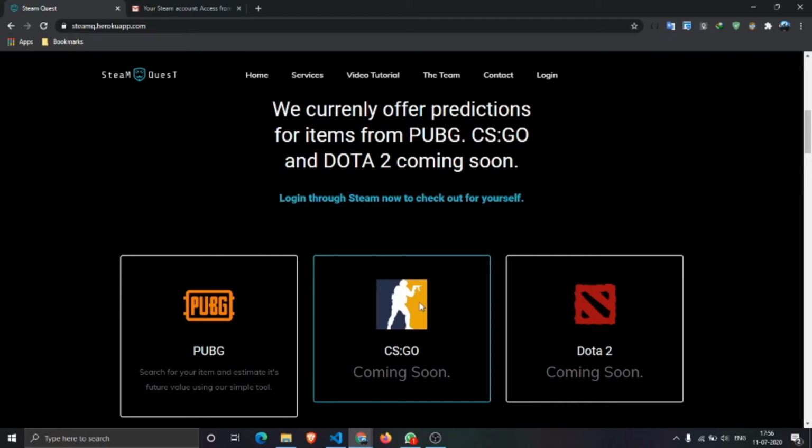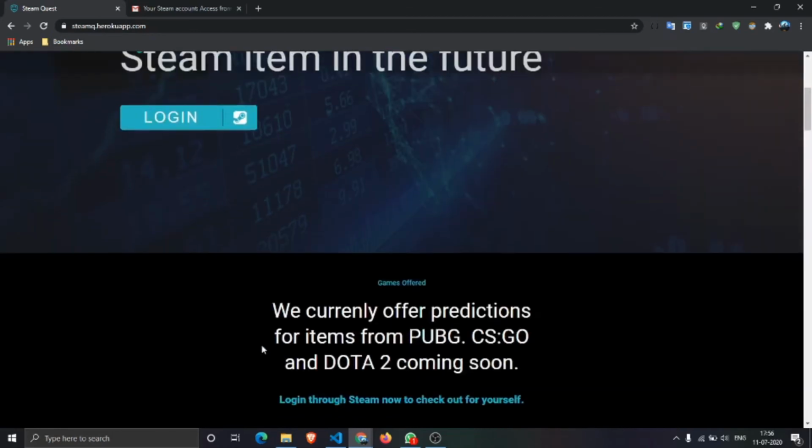So we can predict with the model, but the time it would take to finish predicting for CS:GO, that is Counter Strike Global Offensive, would be approximately a week. So the time duration is a problem. So for now we just work for PUBG. I'll just show you how it works for PUBG.